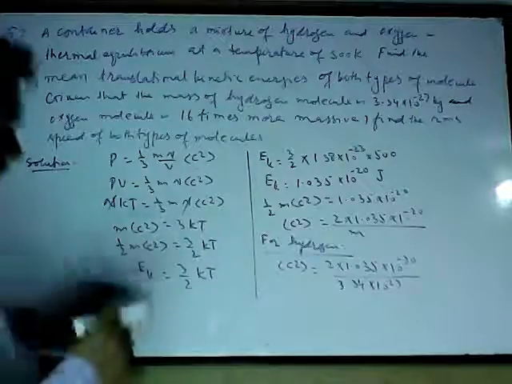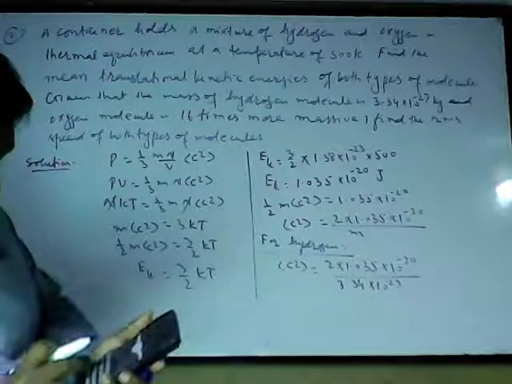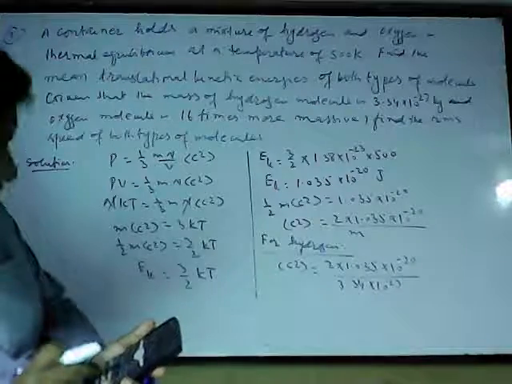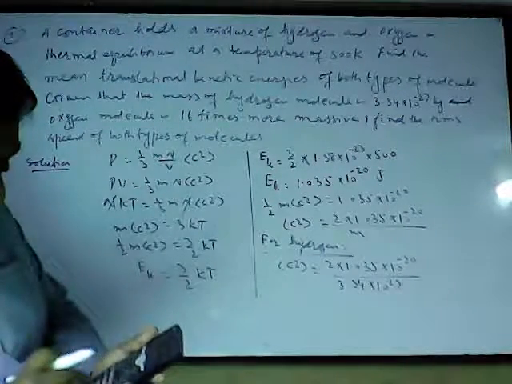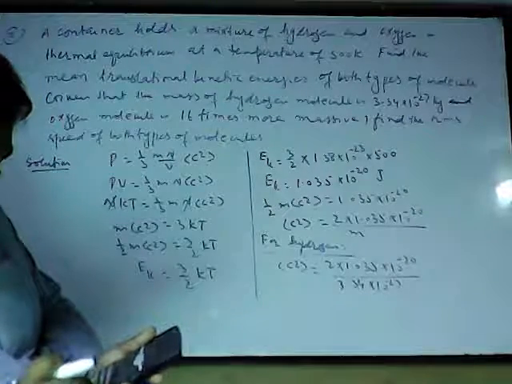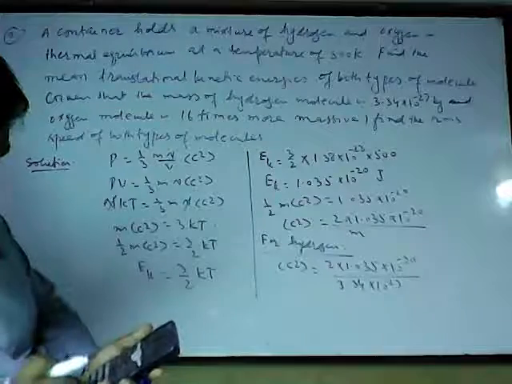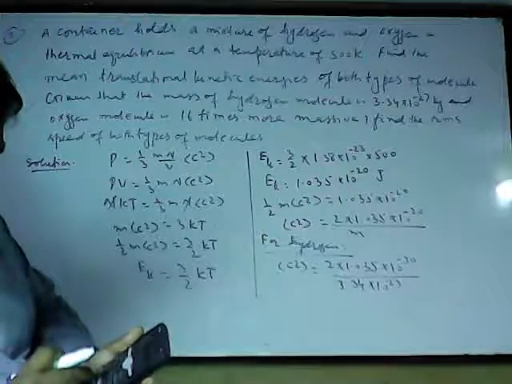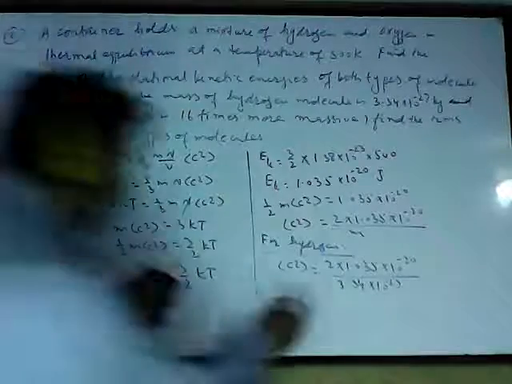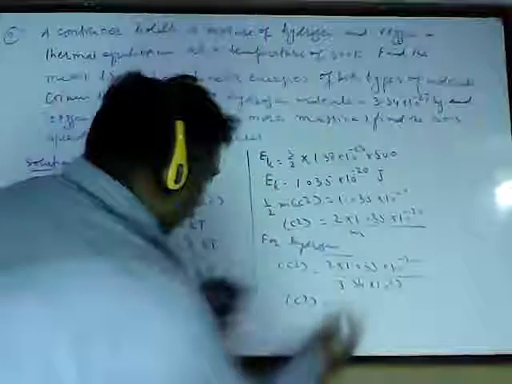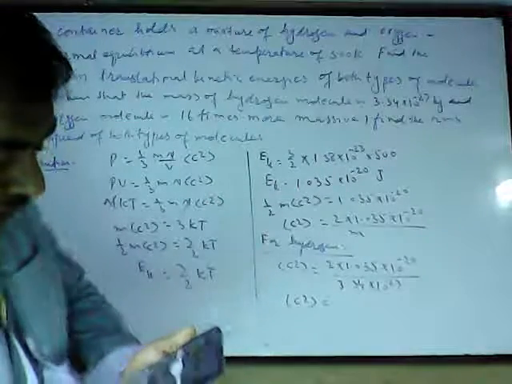The value of C² comes out to be 2 × 1.035 × 10^-20 divided by 3.34 × 10^-27. C² is coming to this one, 61976 (in units of 10^4), very huge.